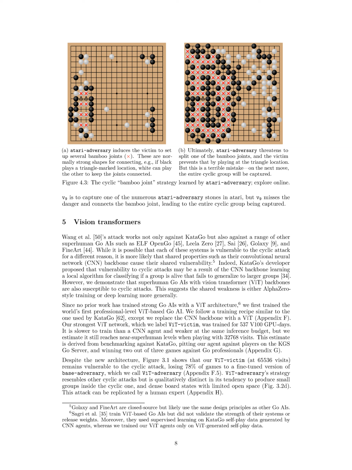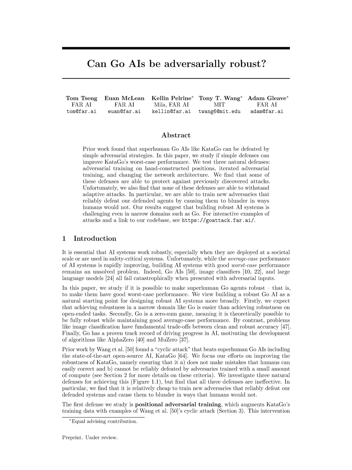The paper focuses on defending against adversarial attacks in Go by studying different defense strategies, such as adversarial training with hand-constructed positions, iterated adversarial training, and using a vision transformer, ViT, instead of a convolutional neural network, CNN. These defenses aim to make the AI agents minimally exploitable by adversaries, ensuring that they cannot be easily defeated or manipulated to make game-losing blunders that a human would not make.